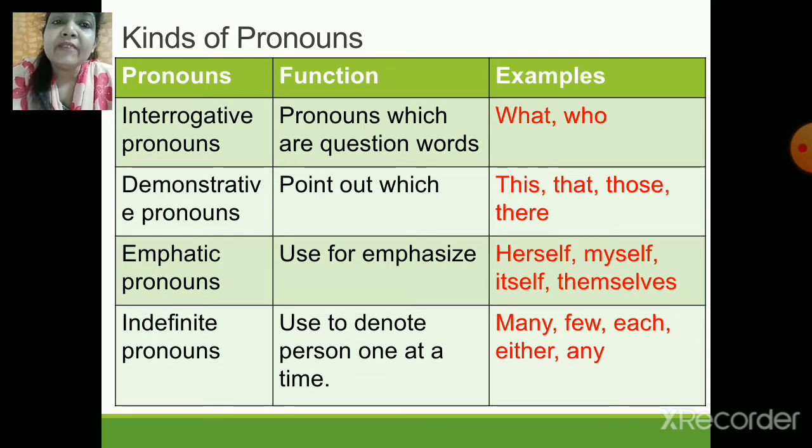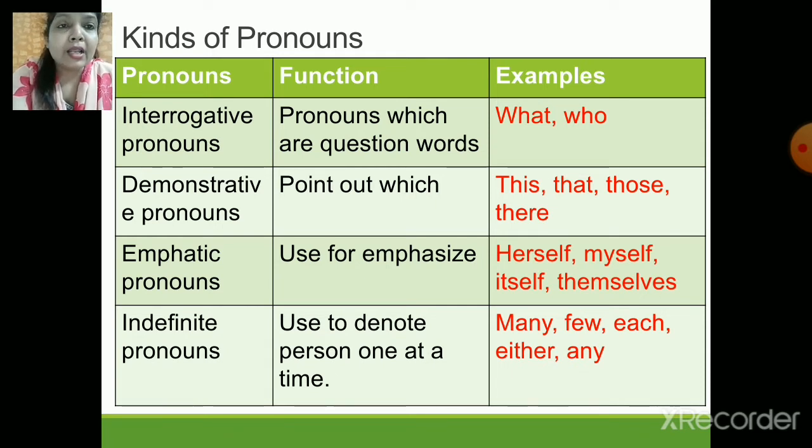Next one is emphatic pronoun. As we have already done in our grammar session, reflexive and emphatic pronouns are basically similar words, but it's very easy to identify. Emphatic pronoun is used when we use something for emphasizing things, right? For example, if I say, I will build the house myself, I'm emphasizing that I am going to build the house myself. So then it will be an emphatic pronoun.